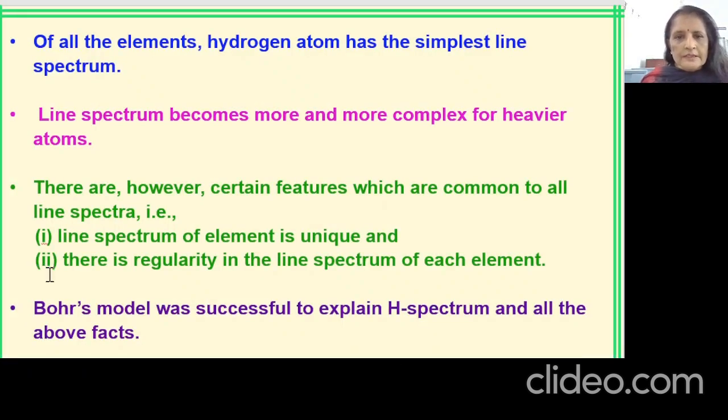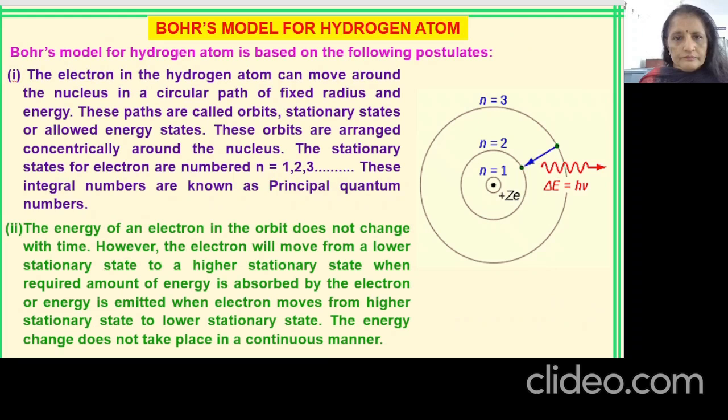Now, as I've told you, we are studying the hydrogen spectrum because it is the simplest of all. For heavier elements, obviously the line spectra become more and more complicated. With one electron, we are getting 5 series, right? But we know that the line spectrum of each element is unique, and the Bohr model was very successful in explaining the hydrogen spectrum. So, let us see the Bohr model for the hydrogen atom. Half of the things children at the level of 11 already know, but you have to understand on what conceptual basis it was given, and in the form of the model of atom it was given by Bohr.